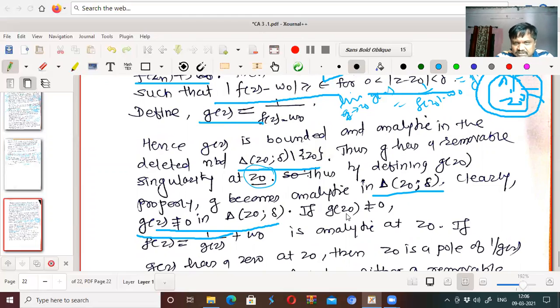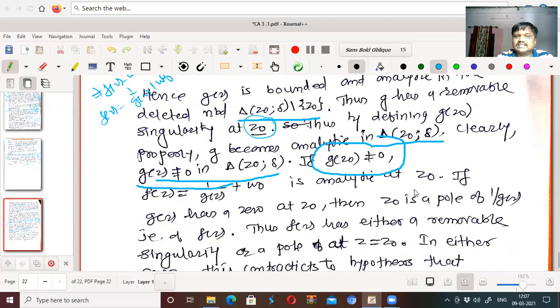Suppose that there is a point Z0 at which the function is not 0. Then f of z equals 1 upon g of z plus W0. That is, this implies f of z minus W0 equals 1 upon g of z. So what is f of z? It equals 1 upon g of z plus W0. F of z equal to 1 upon g of z plus W0 is analytic at z0, right?